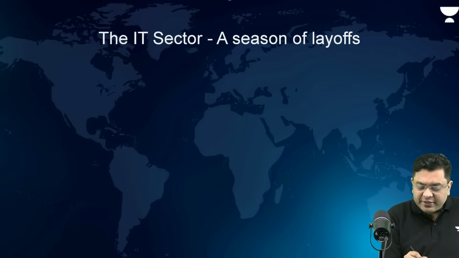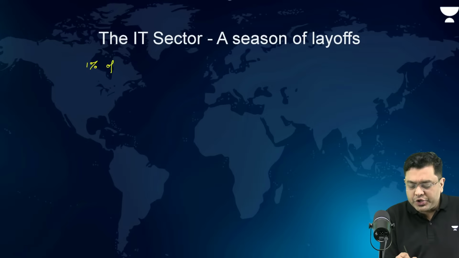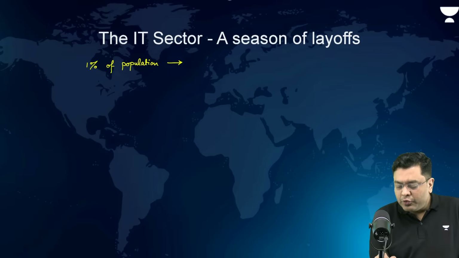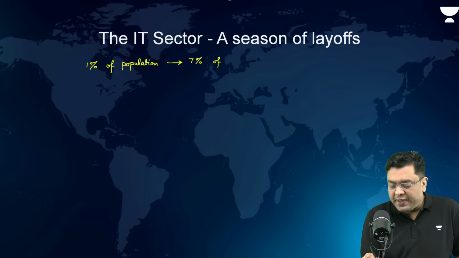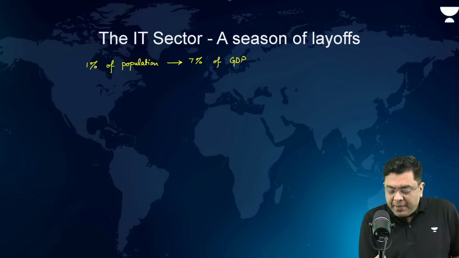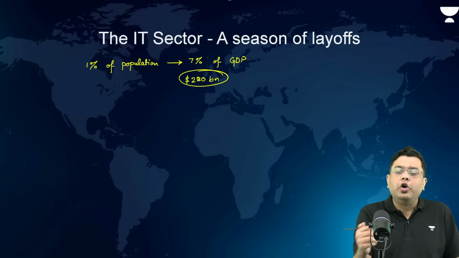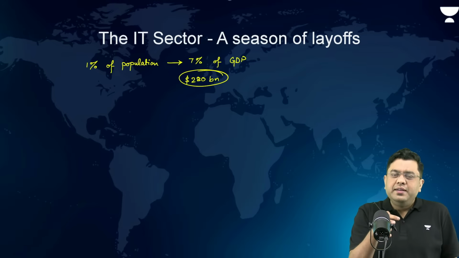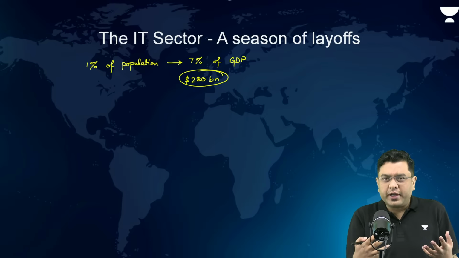Even though it does provide employment to only around 1% of the population, overall, if you take a look at its contribution, it is roughly around 7% of the GDP, which contributes close to around $280 billion to our economy. Now, that is a huge amount of contribution to the economic sector of our country. And mind you, this is just the direct contribution that we are talking about.